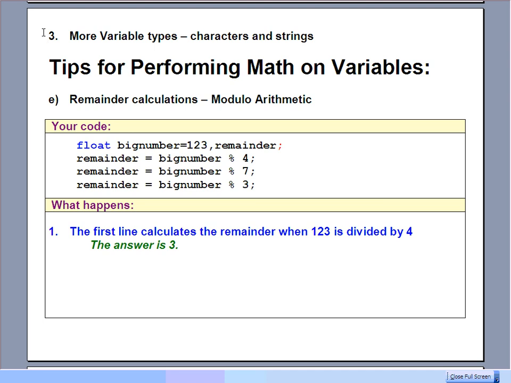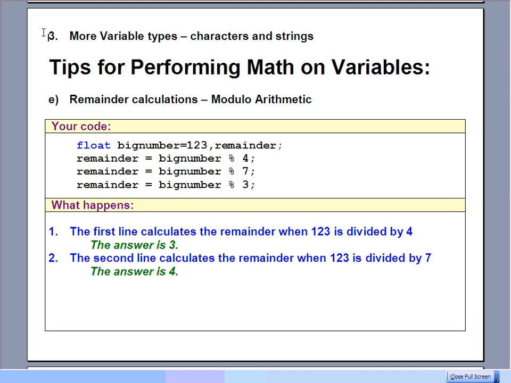The first line is going to calculate the remainder when 123 is divided by 4. It doesn't really care about the actual quotient, like what answer you get, but it's focused on the remainder. So if you take 123 and divide by 4, it doesn't divide evenly, and you end up with a remainder of 3. And the value for remainder then would be simply the number 3. The second line will take that 123 and it will try to divide it by 7. And it doesn't go evenly, but it'll tell you that the remainder is actually 4.